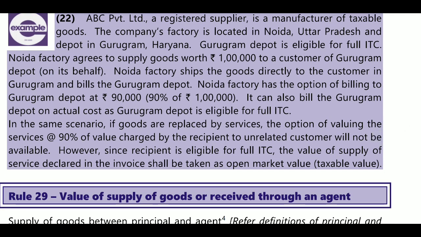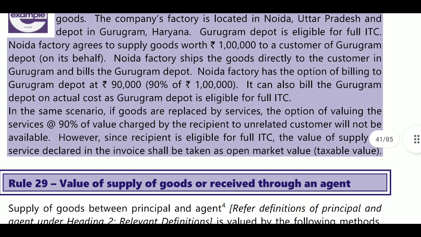In the same scenario, if the goods are replaced by services, the option of valuing the services at 90% of the value charged by the recipient to an unrelated customer will not be available. However, since the recipient is eligible for full ITC, the value of supply of services declared in the invoice shall be taken as open market value. So here it will also be treated as open market value.